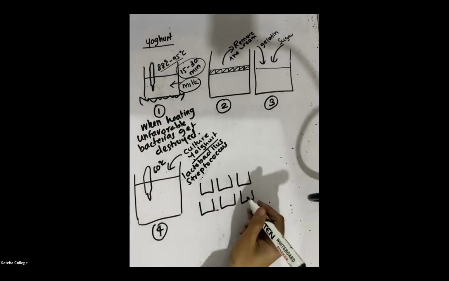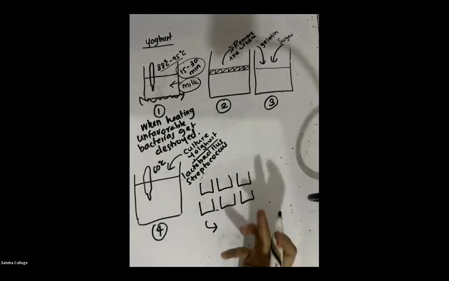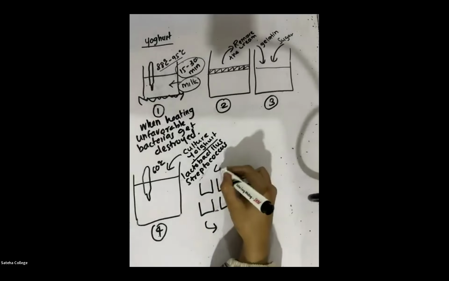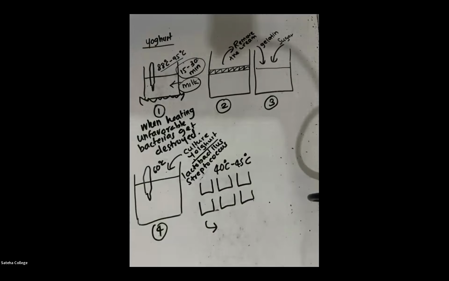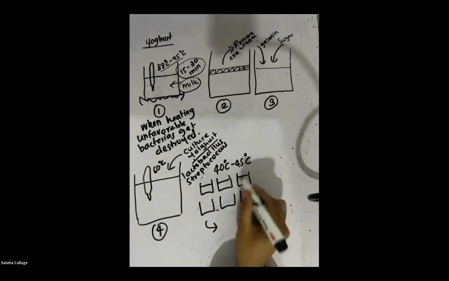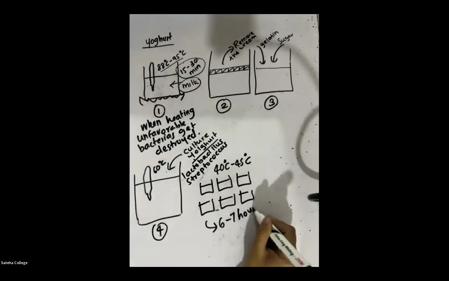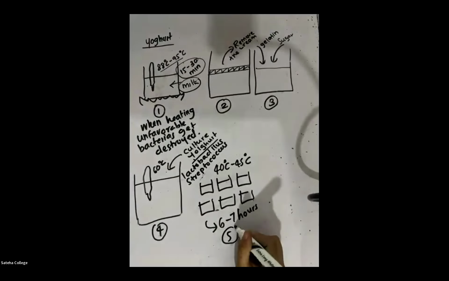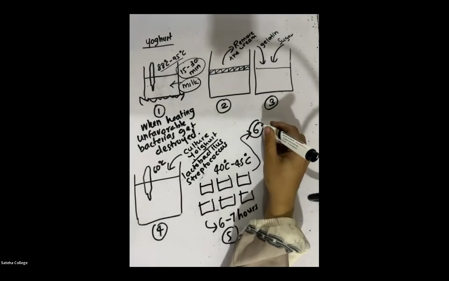And after you separate into small yogurt cups, we have to incubate this. Incubate means, like when an egg is kept at a temperature so that it hatches, that is called incubation. So while you incubate, the temperature should be between 40 degrees Celsius to 45 degrees Celsius. You have to keep the yogurt cups incubated between these temperatures for 6 to 7 hours. 6 to 7 hours, we have to incubate the yogurt cups. That's the fifth step.